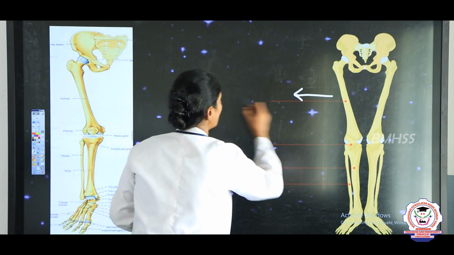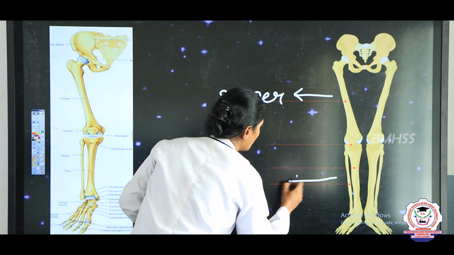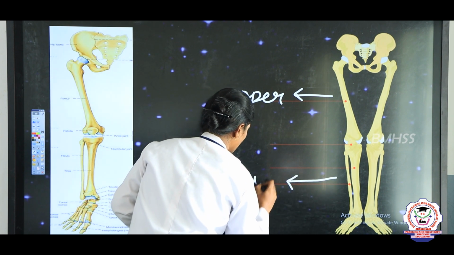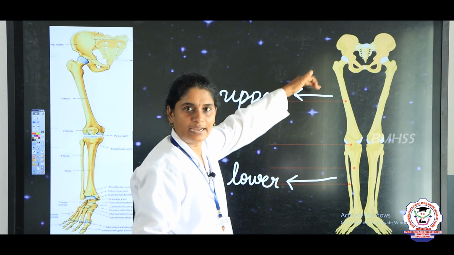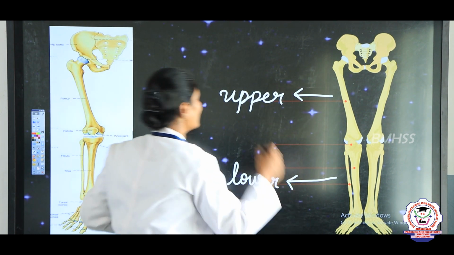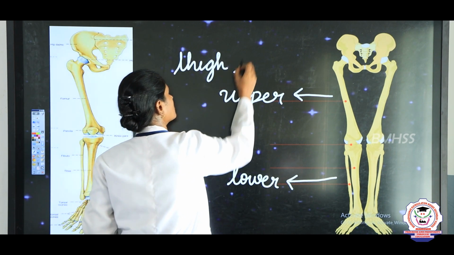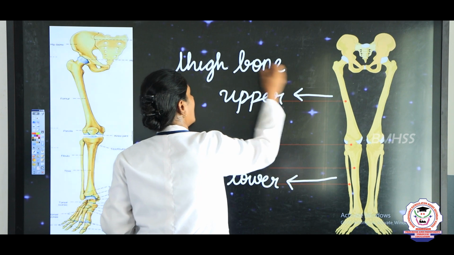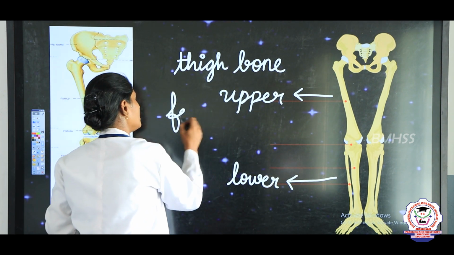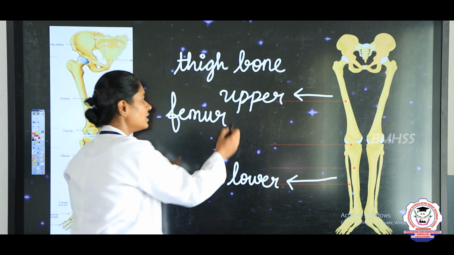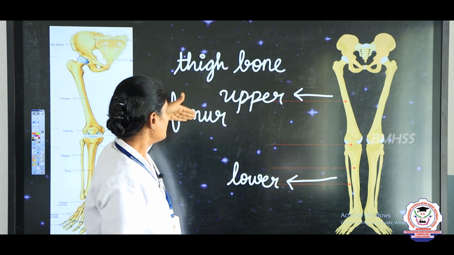So this is the upper part of your leg and this is the lower part of the leg. So, this upper part will be longer and thicker, right. So, that is why this is also known as thigh bone, and it also has a name called femur, F-E-M-U-R. So, femur is the longest bone present in our body, right.